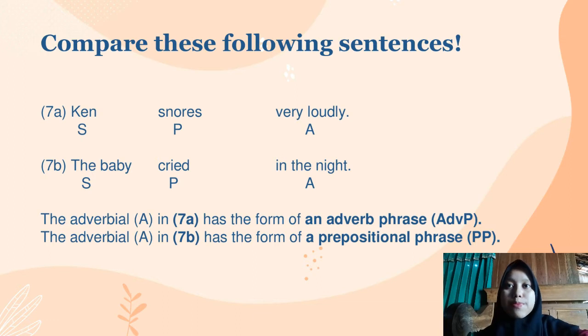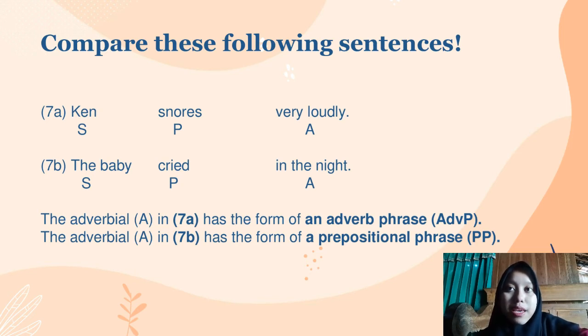Now let's compare the following sentences. The first sentence is Ken snores very loudly. Ken here is the subject, snores is the predicate, and very loudly is the adverb. And the second sentence is the baby cried in the night.